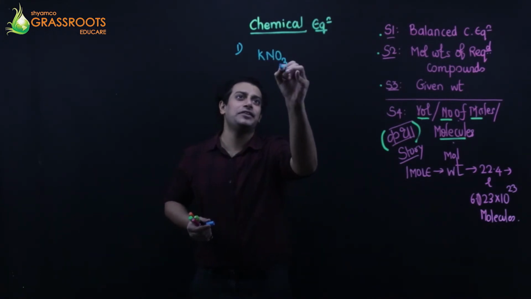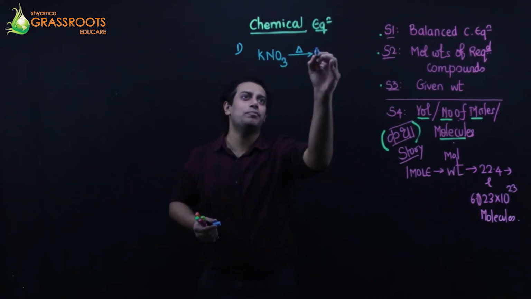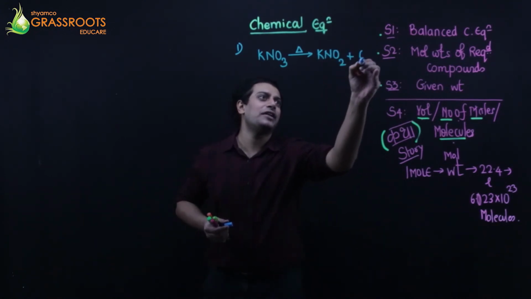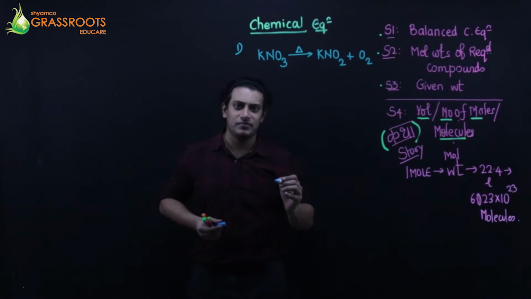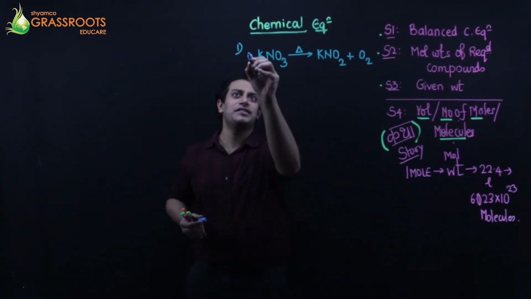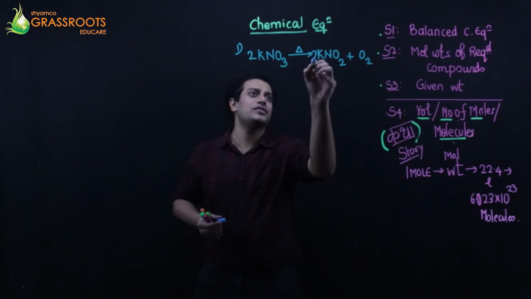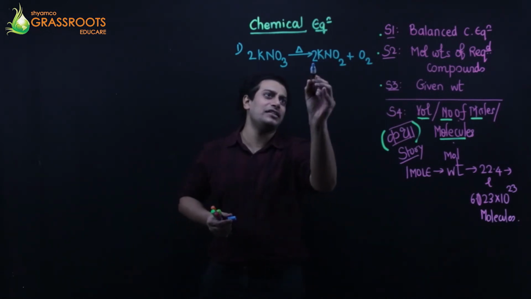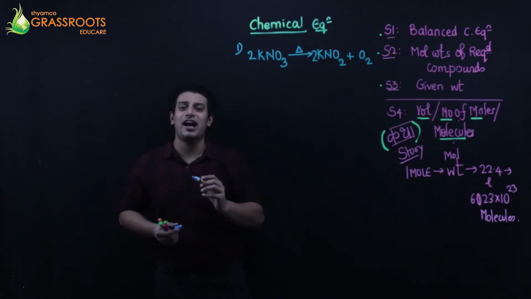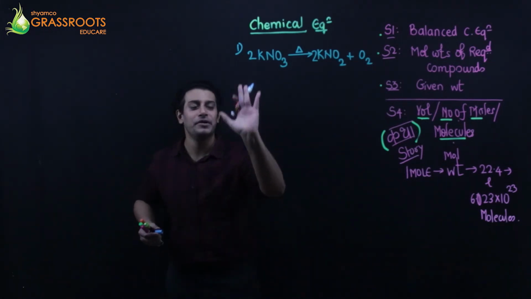Potassium nitrate on thermal decomposition gives me potassium nitrite and oxygen. This is the reaction. If you balance it, my friends, this is going to be 2, this is going to be 2, and I think 4 plus 2, that's balanced. Rule number 1, done.